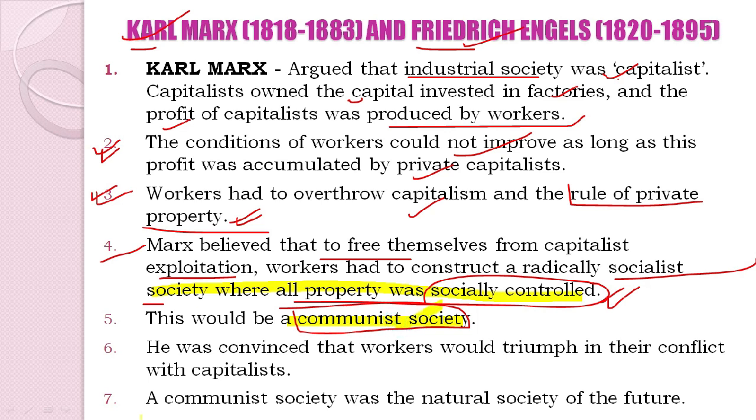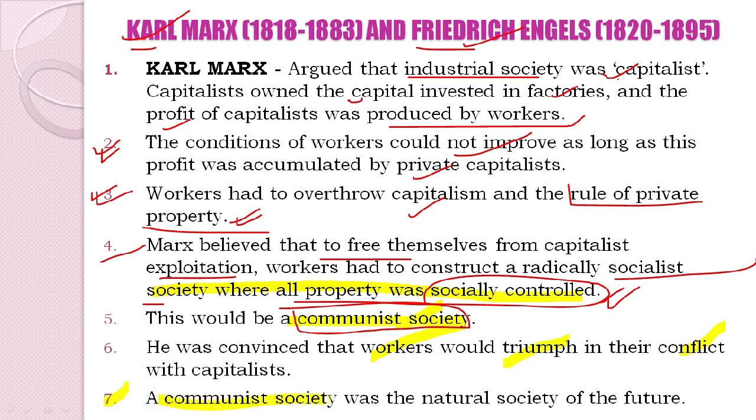Karl Marx was convinced that workers would triumph in their conflict with capitalists. Provided they organized themselves very nicely, they could win this battle against capitalists, and a communist society therefore was the natural society of the future.